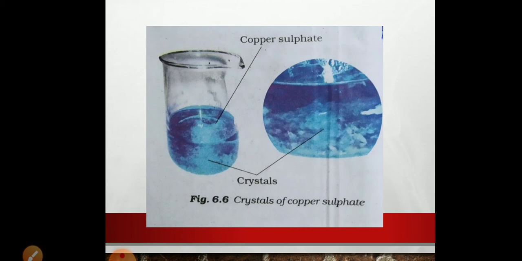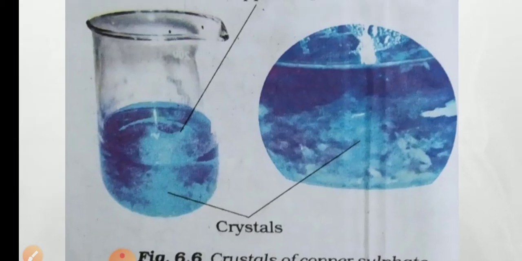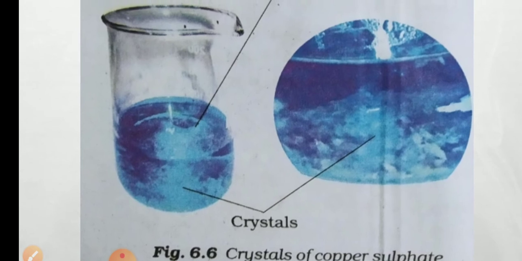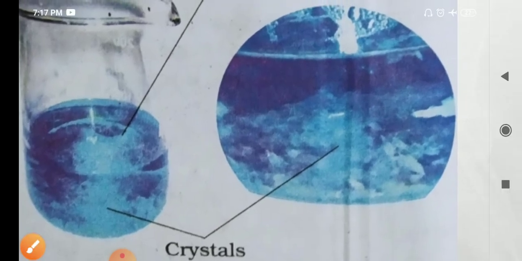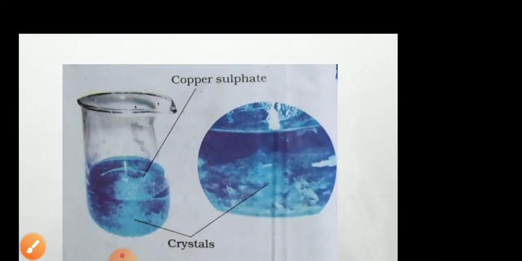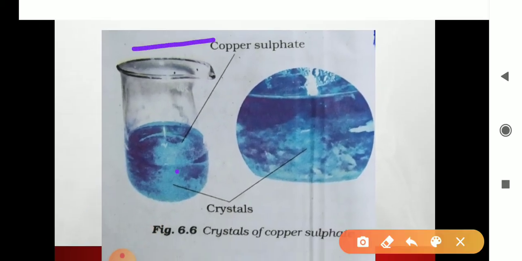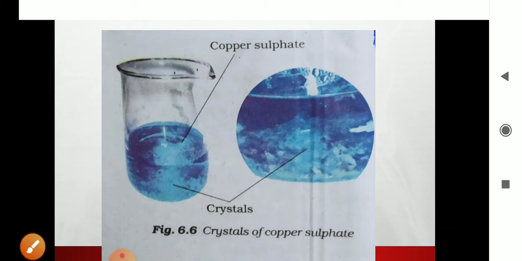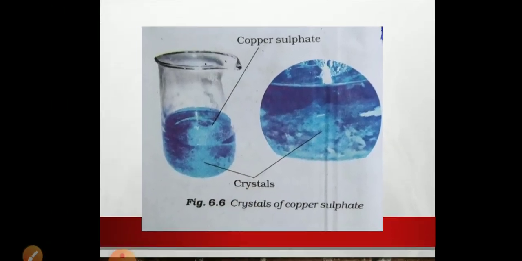Now see, this is a solution of copper sulfate. After leaving it for 2 or 3 days, you can see the crystals in the solution. And you can do one more thing. When the solution becomes saturated, it means when no more copper sulfate can be dissolved in the solution, then if you tie a thread to a pencil and leave it in the solution, after 1 or 2 days, when you take the thread out, you will see all the crystals accumulated over it, right? This is the formation of crystals of copper sulfate, right?